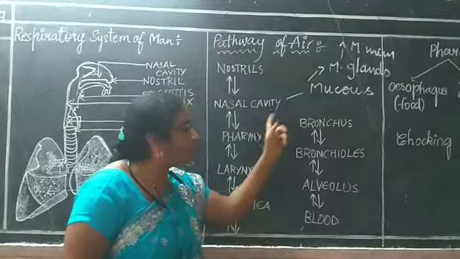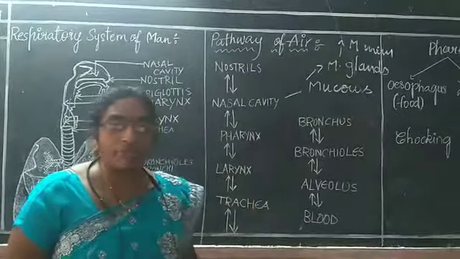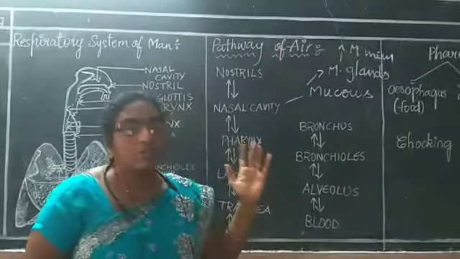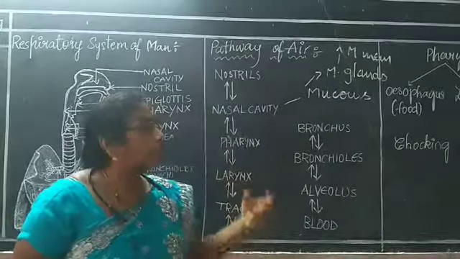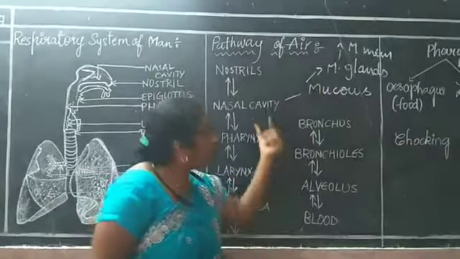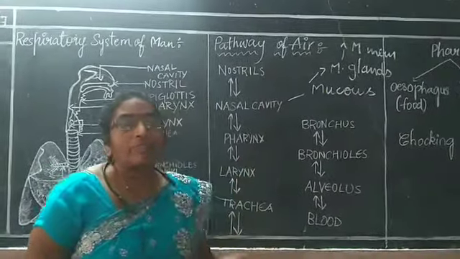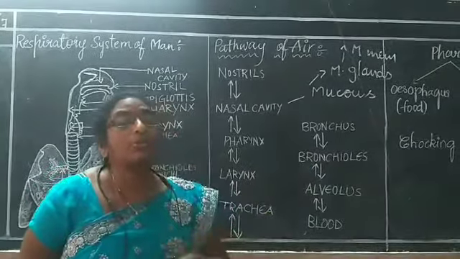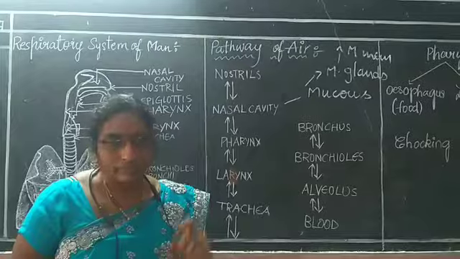Because the outside air is sometimes cool, sometimes hot, sometimes dusty. To filter all this, the nasal cavity is moist in nature. It adjusts the surrounding air to our body temperature.